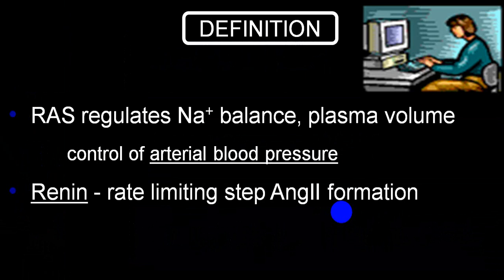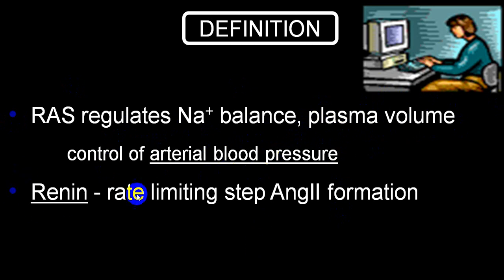That aldosterone will act on the distal convoluted tubule and increase the reabsorption of sodium and water. Hence, it takes part in regulation of sodium balance and water balance, and so plasma volume. By that, it also takes part in control of blood pressure.